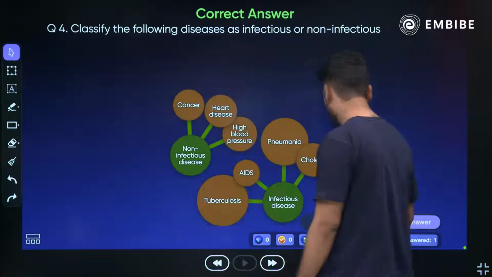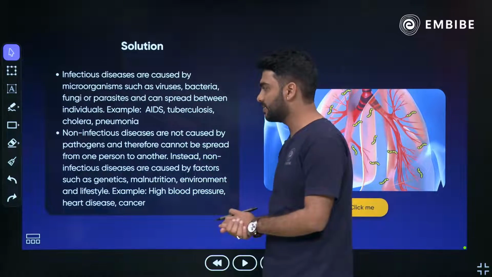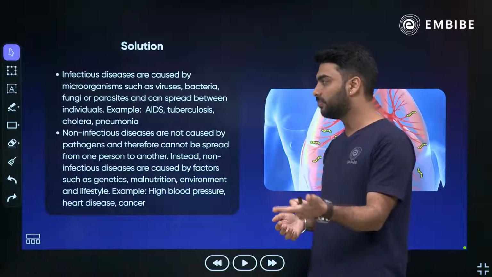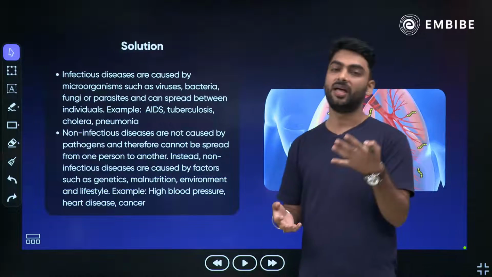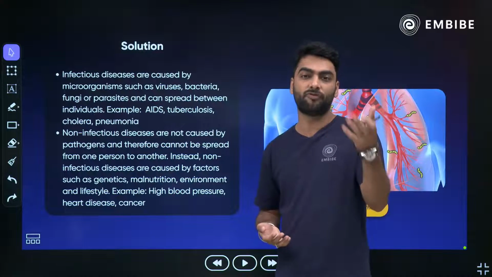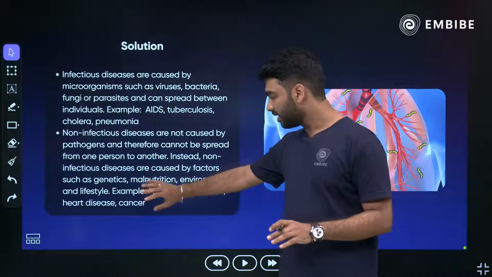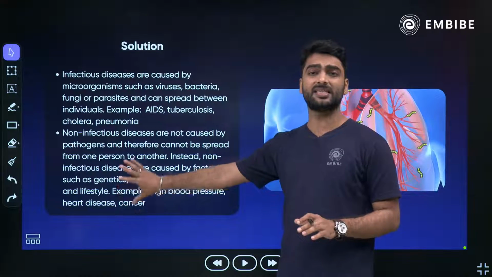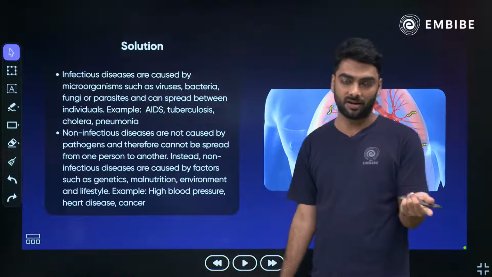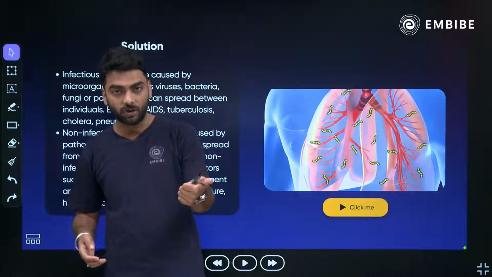Okay? So the correct answer is that infectious diseases are caused by microorganisms such as virus, bacteria, fungi or parasite, and they spread. So AIDS will spread, TB will spread, cholera will spread, pneumonia will spread, asthma will not spread. Apart from that, your influenza, flu, these all will spread. But your cancer, high blood pressure, heart disease, diabetes, these all will not spread. Even genetic disorders like cataract, it's due to age, but cataract will not spread.